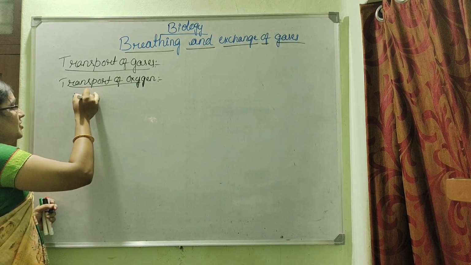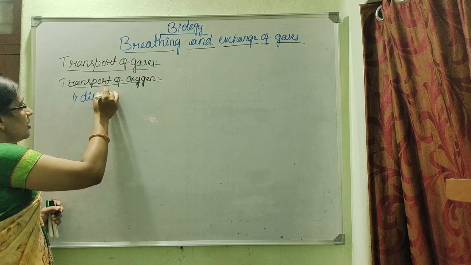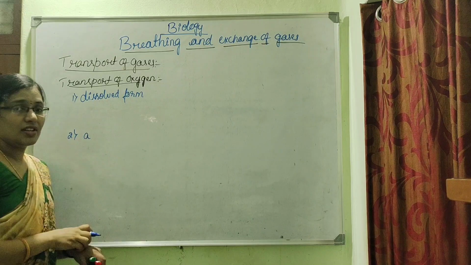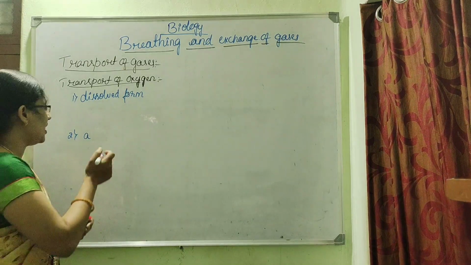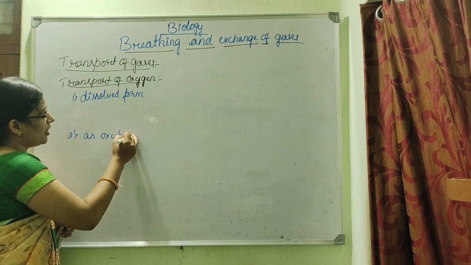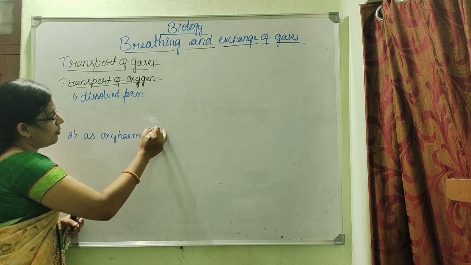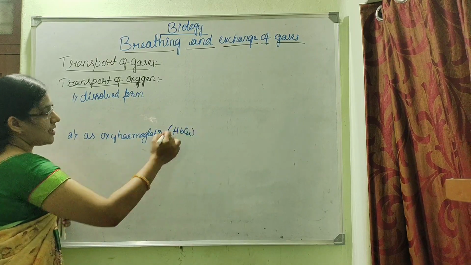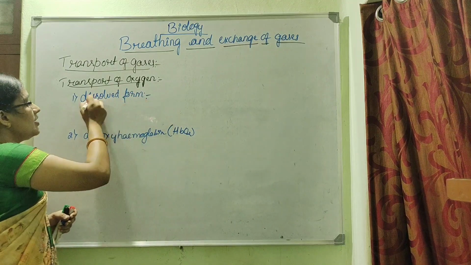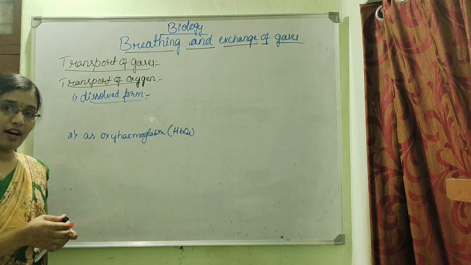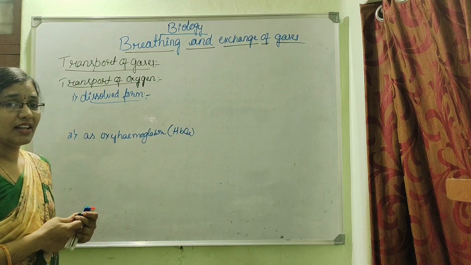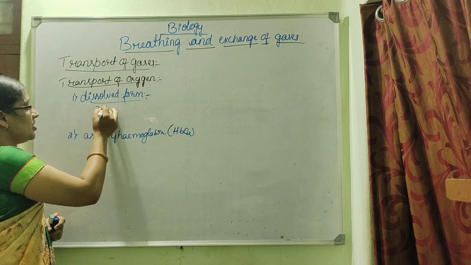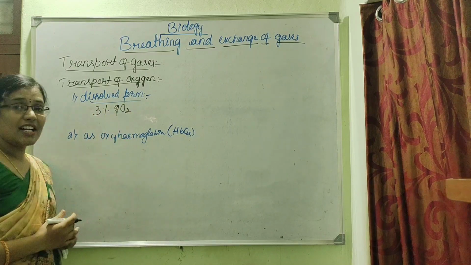In dissolved state or dissolved form, and this oxygen is also transported inside our body as oxyhemoglobin. Oxyhemoglobin can be written as HbO2. Inside our body, only a very minute quantity of oxygen is transported in dissolved form. That is, just 3% of oxygen is transported in dissolved form.